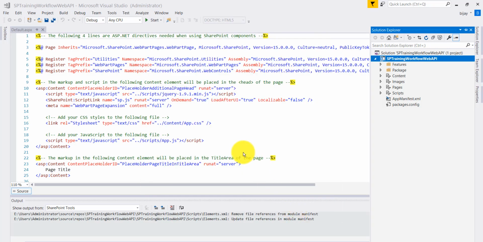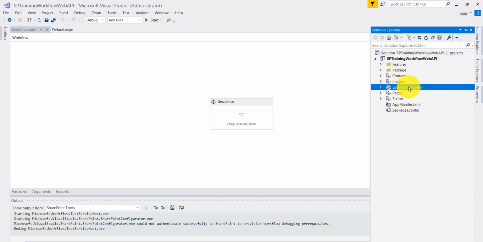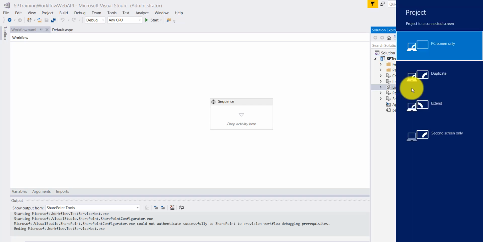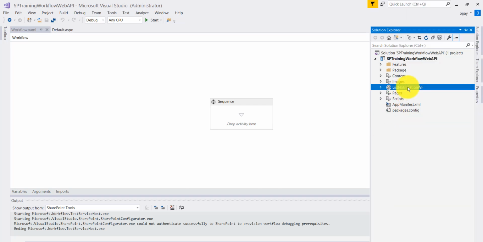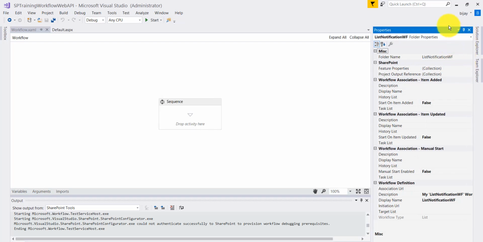Once you click on finish, we need to do one more important thing. Once the workflow is added, we will see that. So now you will see here, I will select this workflow and then just click on F4. Once you click on F4, the properties window will open. Here we need to do a setting, which is, let's just let it open.